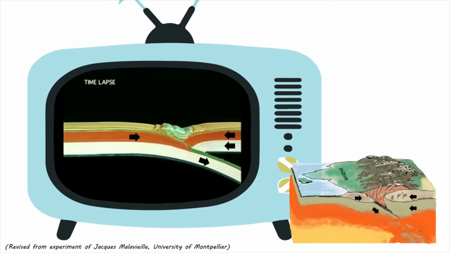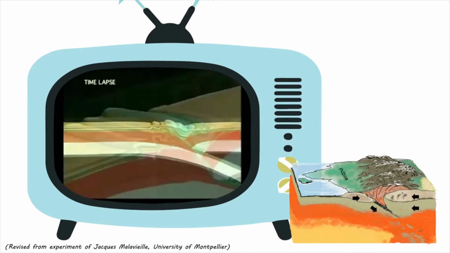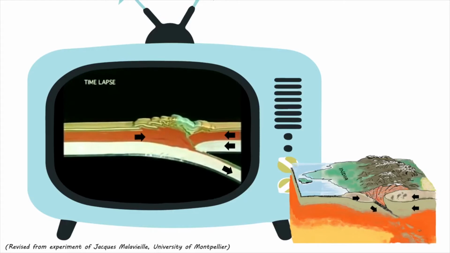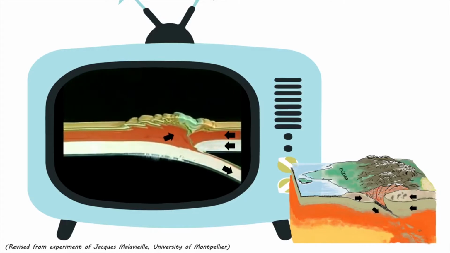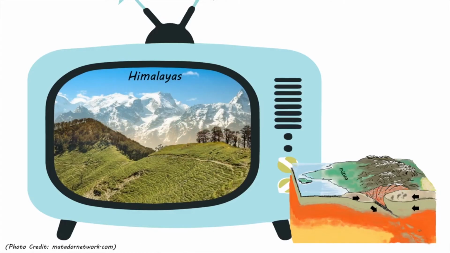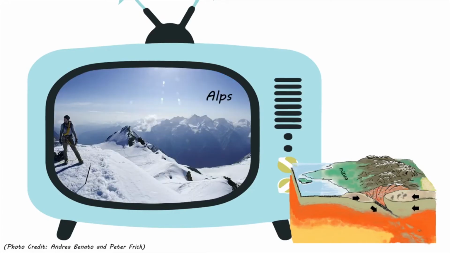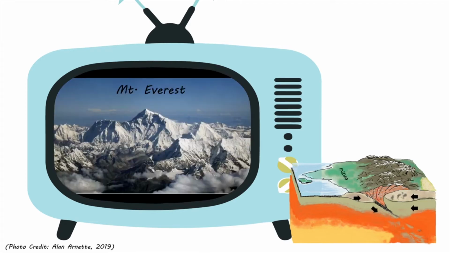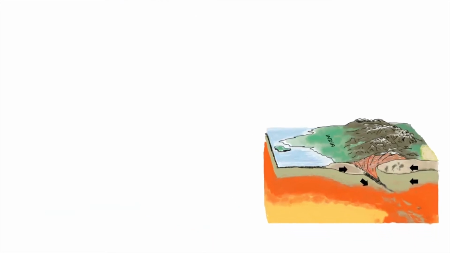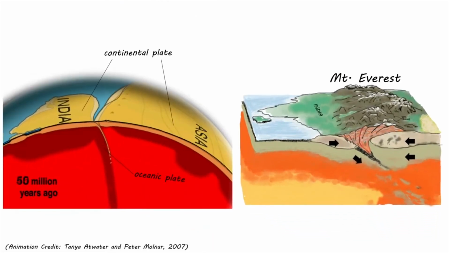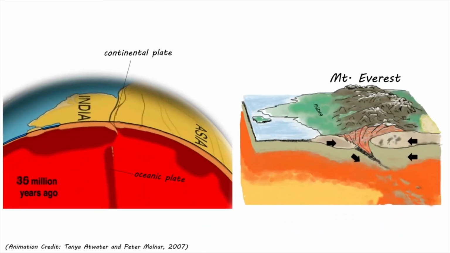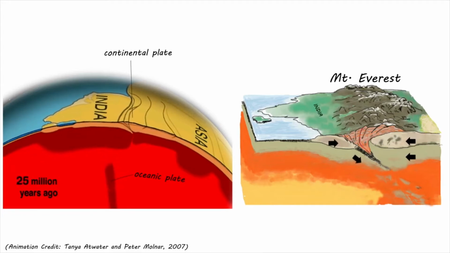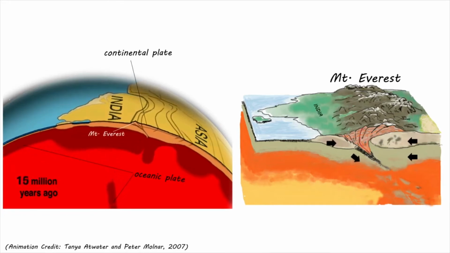thickening and folding to create spectacular mountain ranges. Like the Himalayas or the Alps. Mount Everest is the highest mountain in the world and formed as a result of the collision between the Indian and Asian continental plates. These mountain ranges are not only high, but are some of the most beautiful places on Earth.